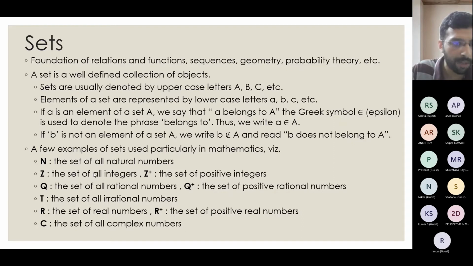Then R is the set of real numbers, which consists of all the rational elements as well as all the irrational elements. Similarly, R plus for positive. And C is the most comprehensive one, which includes all the complex numbers. Now, when we go further into machine learning and data science, we will introduce multiple dimensions, tensors, and all. That will again build upon all these sets. So these are some of the basic sets that we are concerned about when we are discussing mathematics.